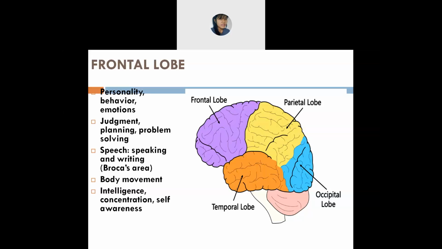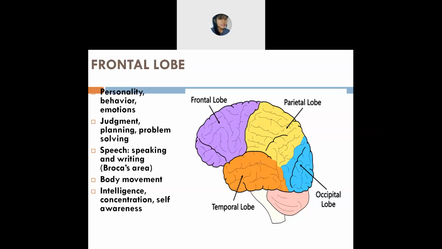Judgment means what? Judgment means you are able to judge something. If a person is doing something wrong, if the person steals something or does something bad or something good, you will be able to give reason and say whether the person is doing good or bad. So that is possible because of the frontal lobe.